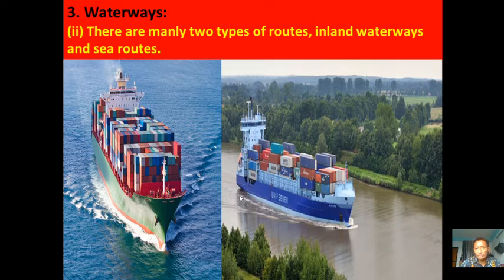And then we have sea waterways or ocean waterways. If we navigate on the open sea, like the Indian Ocean, Pacific Ocean or Atlantic Ocean, these are called sea routes. So we have two types of waterways: inland waterways and ocean waterways.